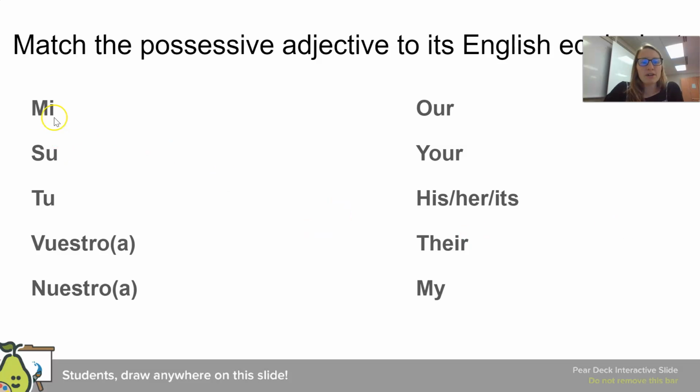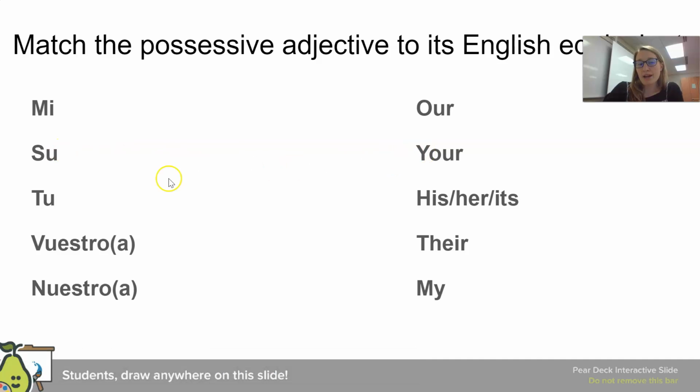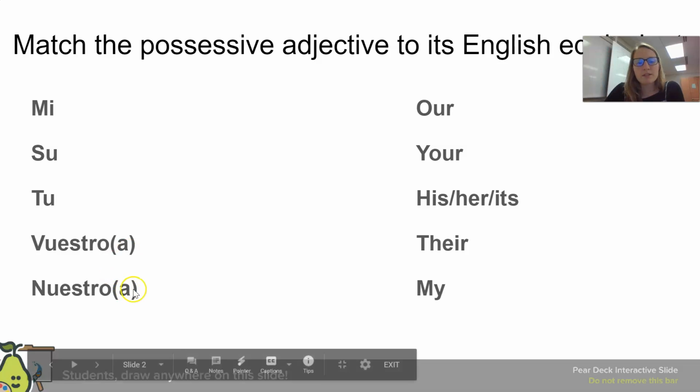Okay, so me goes with my. Su is your formal, right? If I'm talking to usted, I could say, me gusta su abrigo. I like your jacket. His, her, its is also su. Okay, so su can go with all three of these things if the your is formal. Tu, that's going to be your informal, right? Vuestro, that's your, right? Plural your, informal in Spain. And nuestro, that's going to be our.